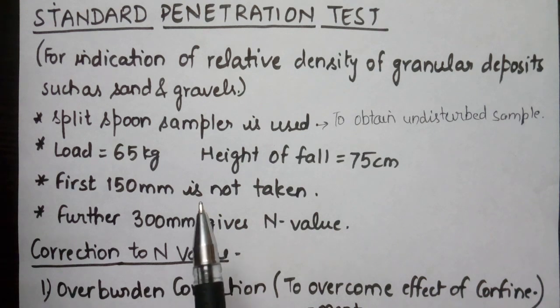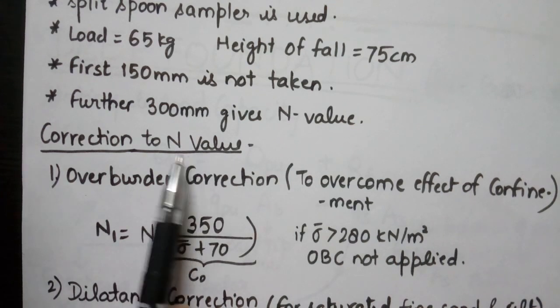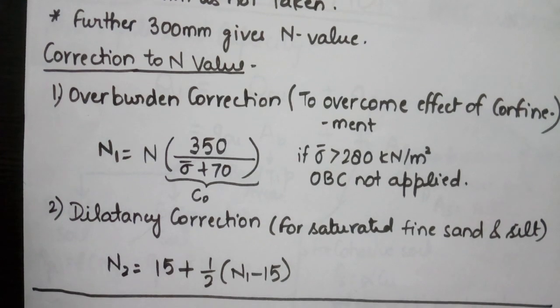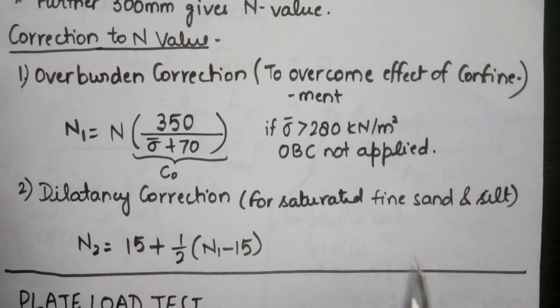The sum of the number of blows required for the second and third 150 mm of penetration is the standard penetration resistance or N value. There are some corrections which are applied to the N values. First one is overburden correction and another one is dilatancy correction. Now the overburden correction is used to overcome the effect of confinement.